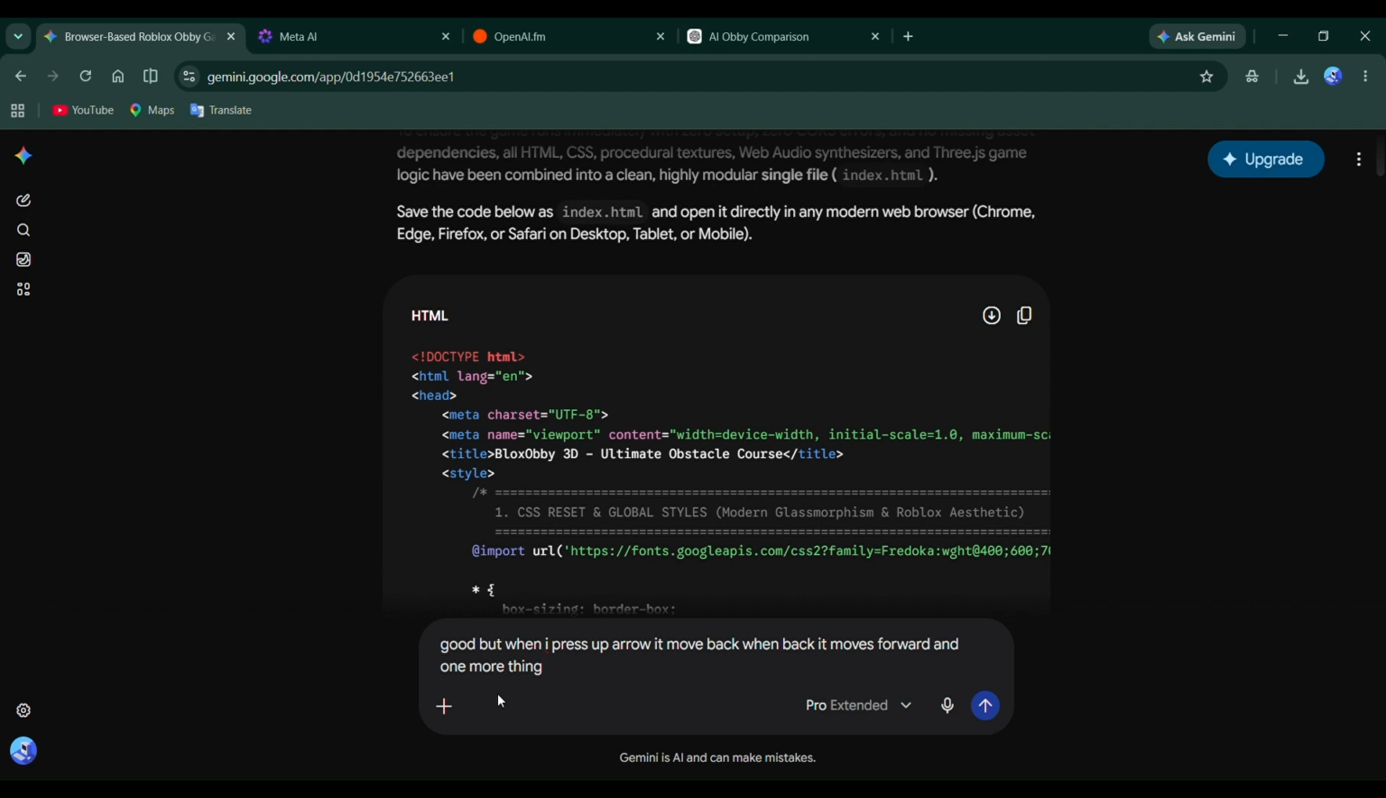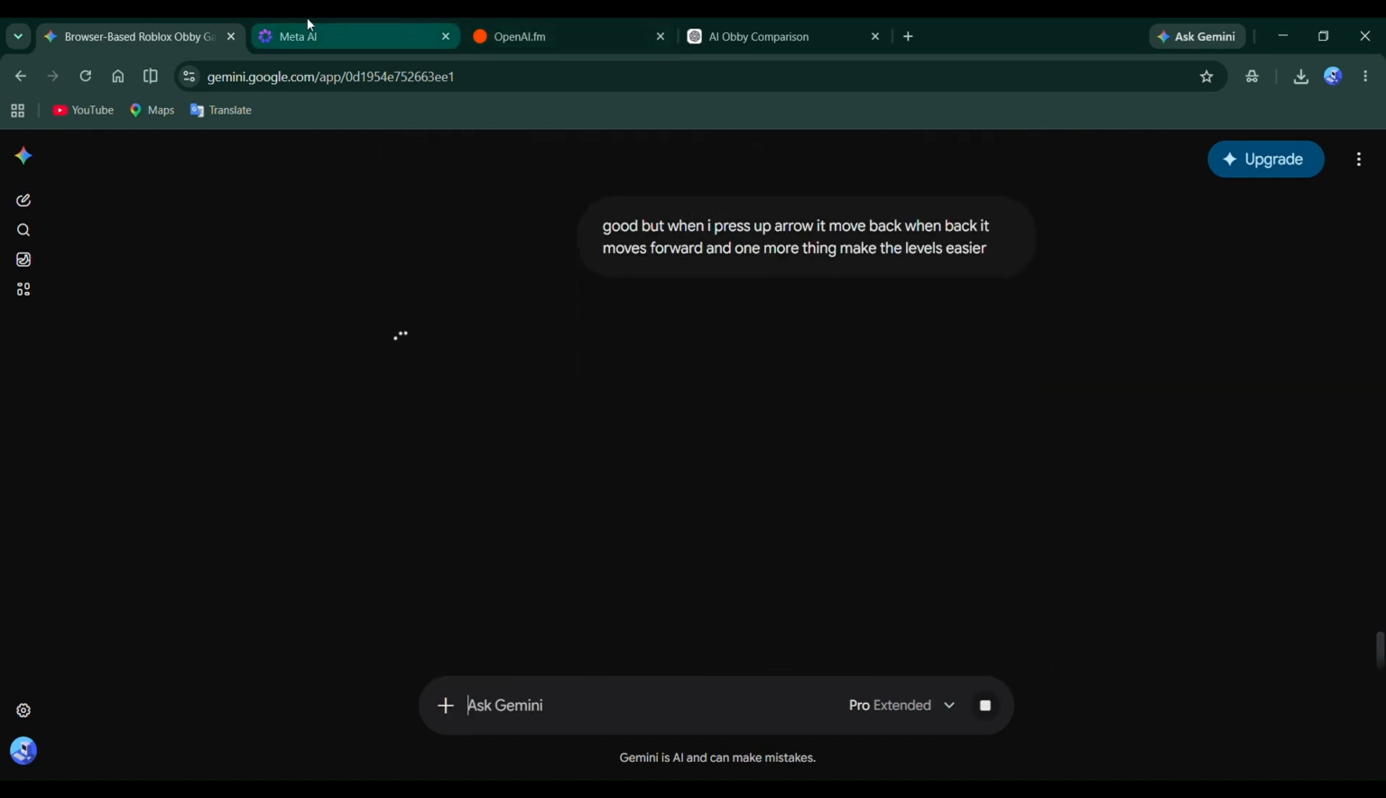And that's going to be it for today's AI coding challenge. I honestly had a lot of fun making this comparison because I wasn't sure what to expect when I gave all three AIs the exact same prompt. Some of them surprised me with the number of features they included, while others impressed me with how clean and playable the final game turned out to be. It's amazing to see how quickly AI coding has evolved, and I can only imagine how much better these tools will become over the next few years.